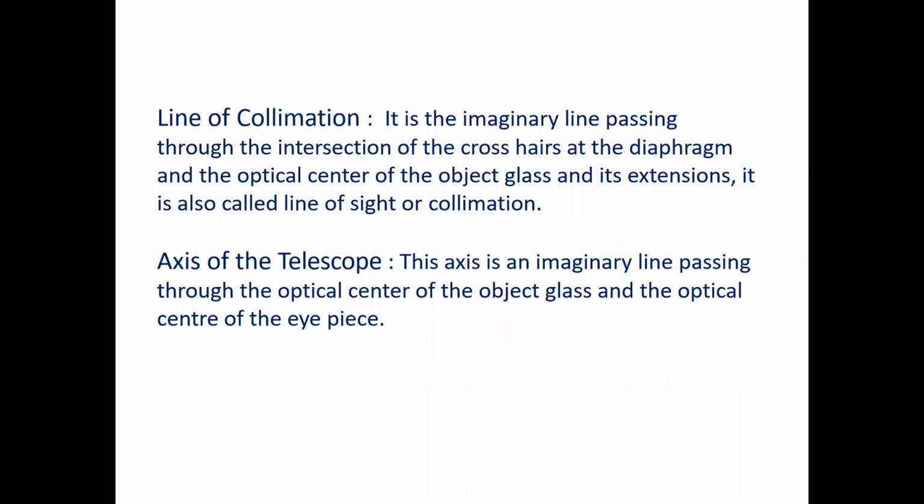Axis of the telescope. Remember that definition.